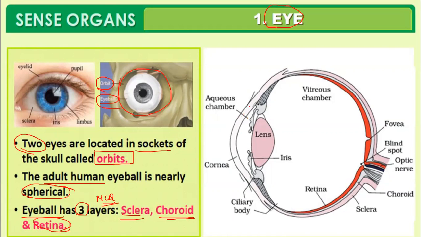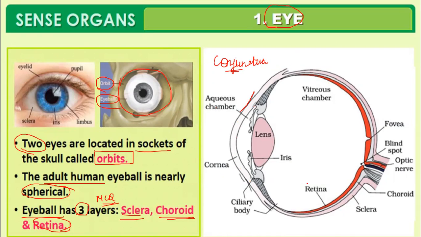Look at this thin layer covering the eye. You will call it the conjunctiva, and the inflammation of the conjunctiva is called conjunctivitis.